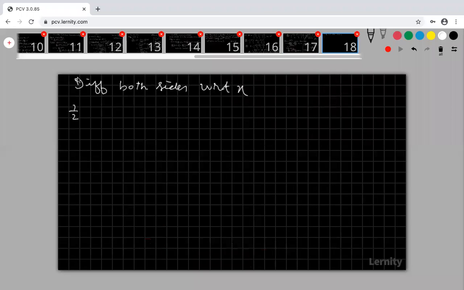What is the differentiation of (1 minus x square) to the power half? Half of (1 minus x square) to the power half minus 1, into you differentiate this function. My 1 differentiation is 0 and my x square differentiation is 2x. So please try to understand how I am differentiating the root function.